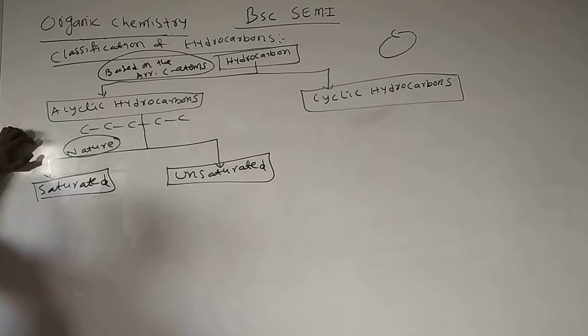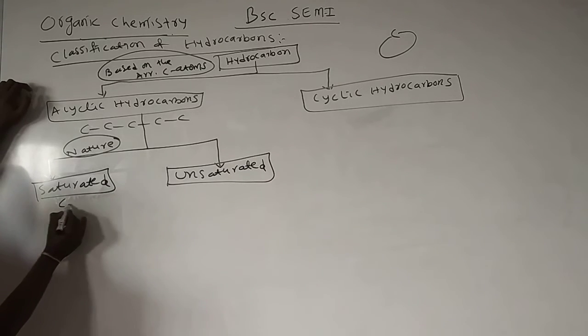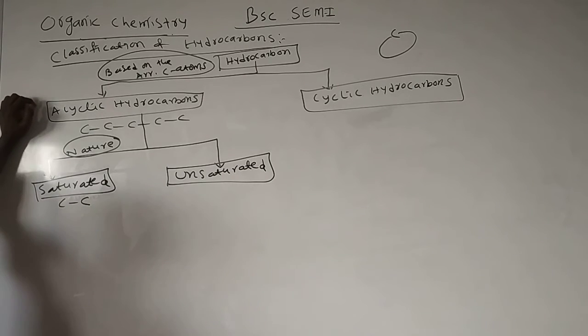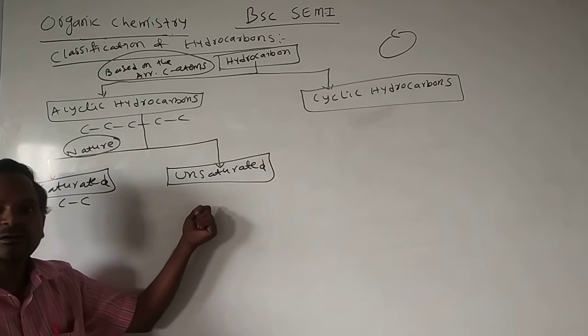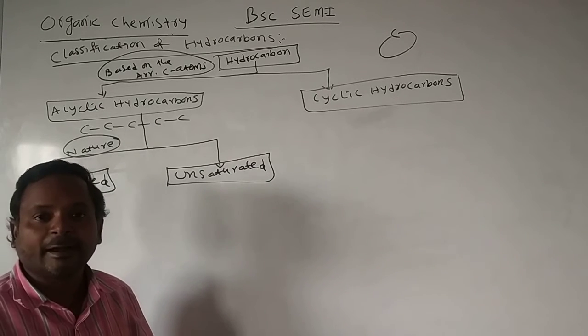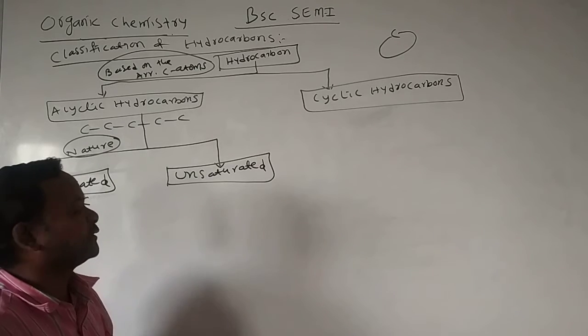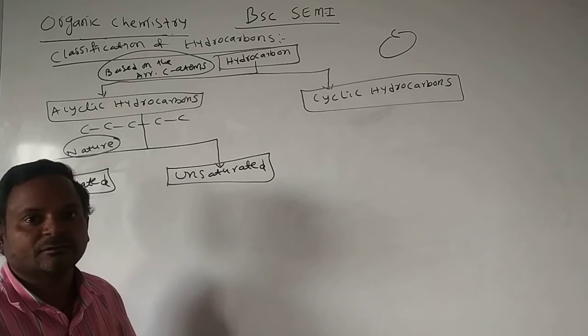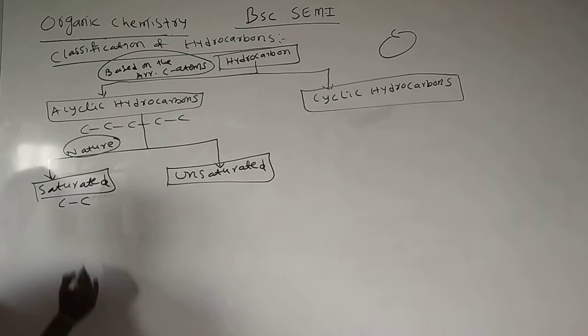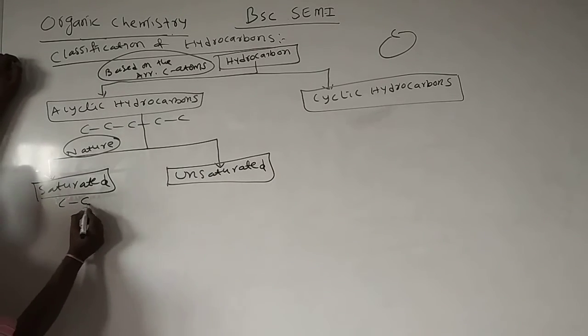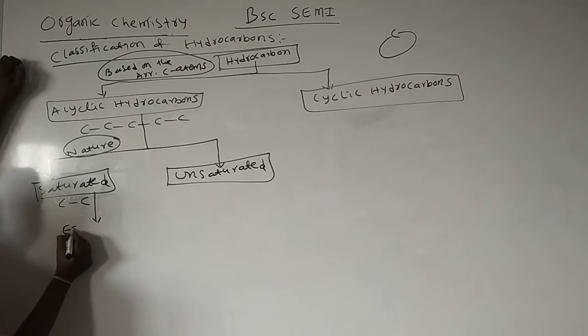Saturated means carbon-carbon single bond molecules, molecules which have the same type of bonds. We call them saturated acyclic hydrocarbons. The molecules which have two types of bonds, sigma and pi bonds, are unstable. Such molecules we call unsaturated organic molecules. Saturated organic molecule means carbon-carbon single bond molecule. For example, alkanes.